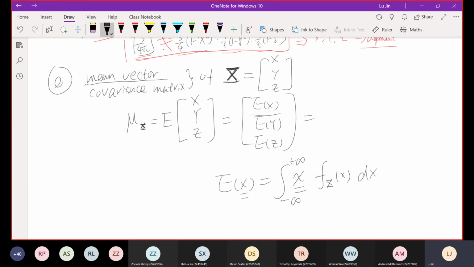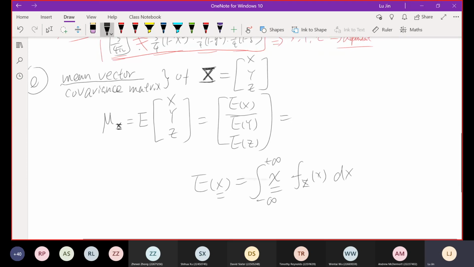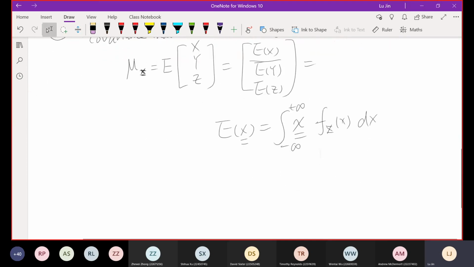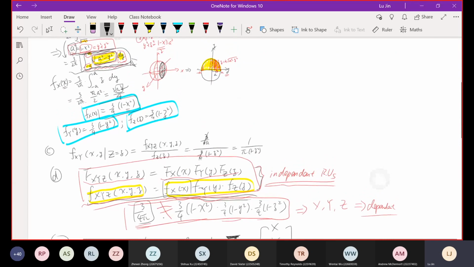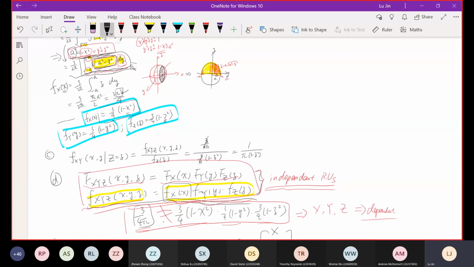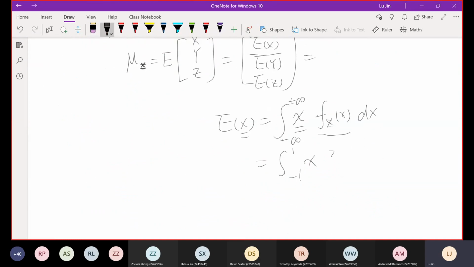And for this question, I think the work should be pretty simple. For this particular example, that's equal to the integral from -1 to 1 of X, and for the PDF of X, we just need to go back to part B. You can see here we got the marginal PDF of X itself, 3/4 (1 minus x squared), then dx.